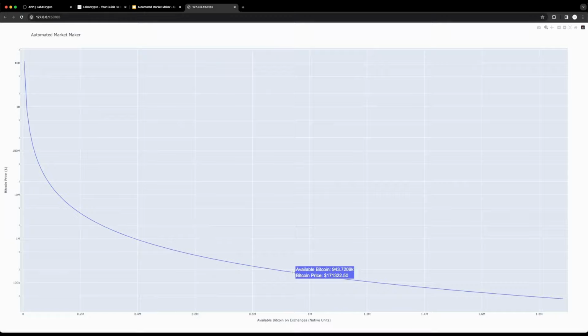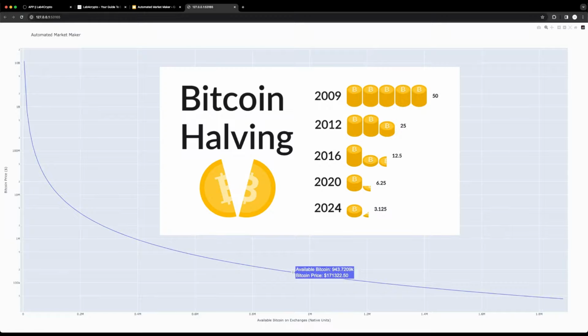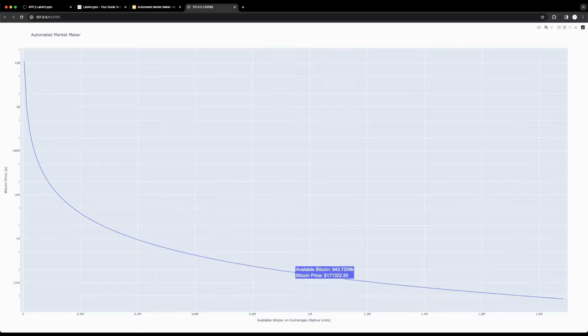Now, what is the important thing here? From April 2024, the amount of Bitcoin that is issued daily will drop from 900 Bitcoin to 450. Therefore, institutions will have to start acquiring Bitcoin from the market because probably miners will not be able to cover their needs.